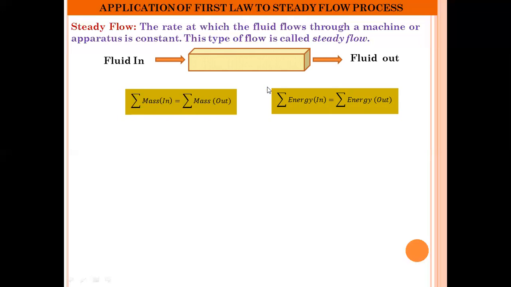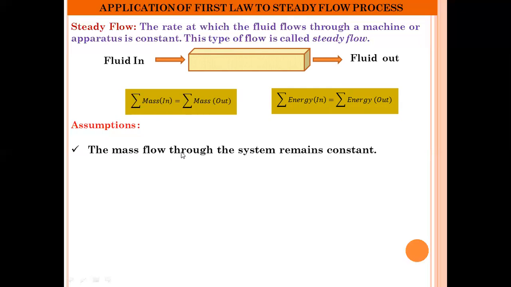When we consider the steady flow process for an open system, we have to make certain assumptions. The first assumption is that the mass flow through the system remains constant. This means that the amount of mass entering the system should be equal to the amount of mass leaving the system. The second assumption is that the fluid is uniform in composition. This means that there should not be any suspended particles that will affect the fluid flow movement from one location to another.